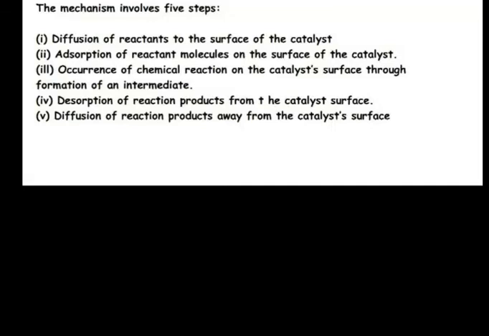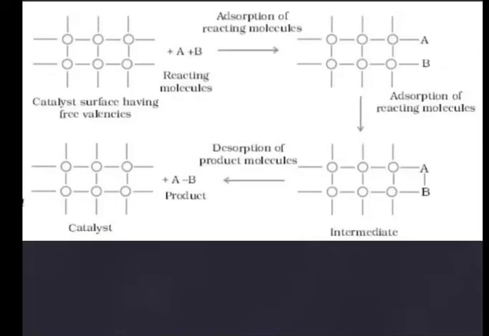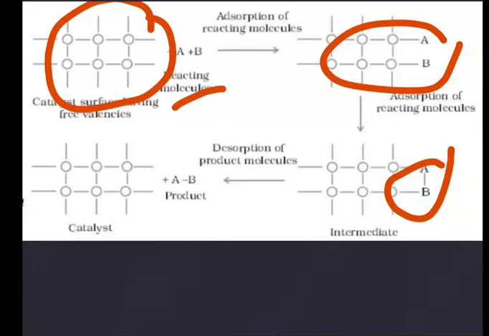Now I will show this by the figure. You can see this is a catalyst. A plus B are reacting molecules. Catalyst surface leaving free valencies. So A plus B are adsorbed on the surface of the catalyst here. Now A and B are forming the intermediate. Now you can see desorption of the product molecules, and the catalyst separates out.